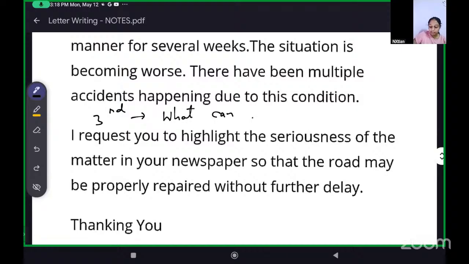Okay, like I request you to highlight the seriousness. What you want them to do is that you want them to highlight the seriousness of the matter in their newspaper so that road may be properly repaired without further delay. That's the solution. Third para, we talk about the solution.